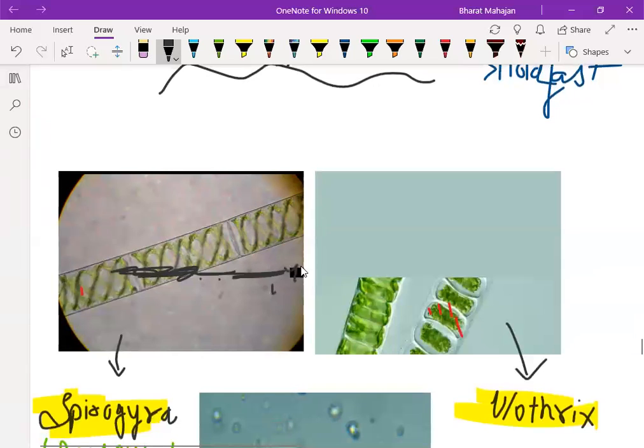What happened to the picture? Yeah. Now can you see this picture?